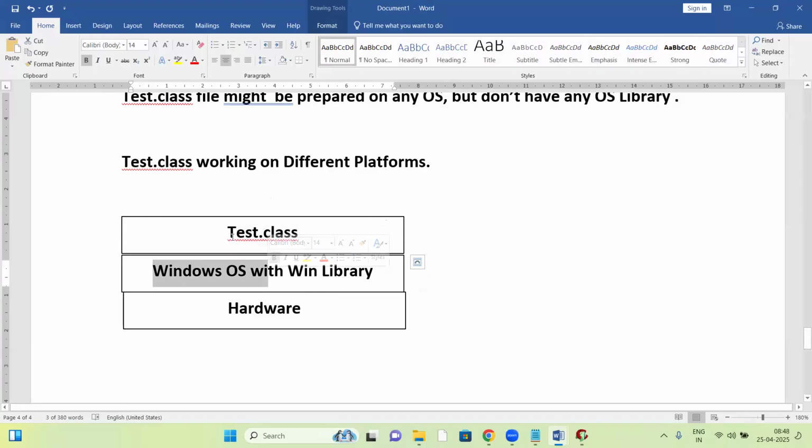No, no. Because this .class file has to communicate with hardware. In order to communicate with hardware, this .class file has to link with the Windows OS library, otherwise it cannot communicate. But it doesn't have a link. This .class file is free from OS library, it doesn't have a link with any library. To run the Test.class file, it has to link with the Windows OS library.